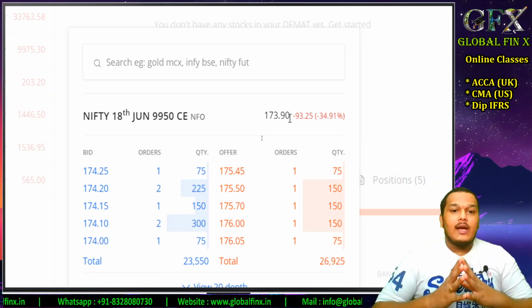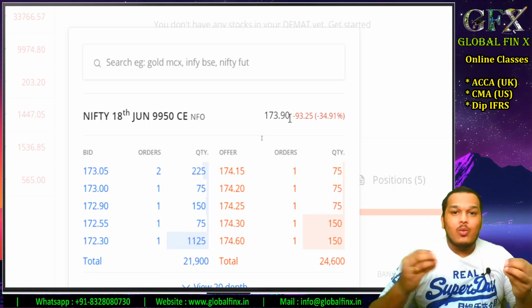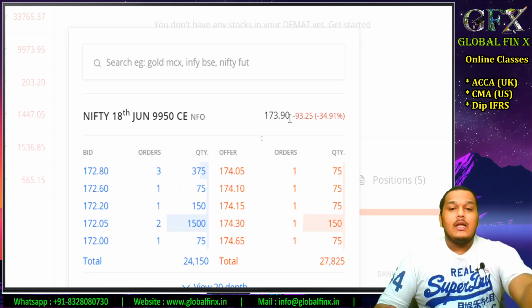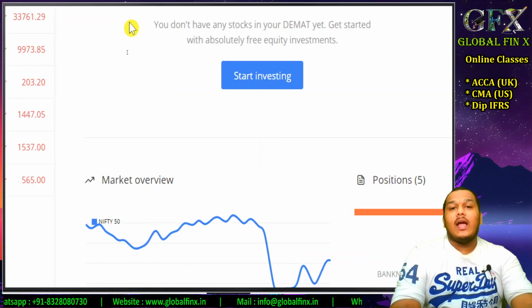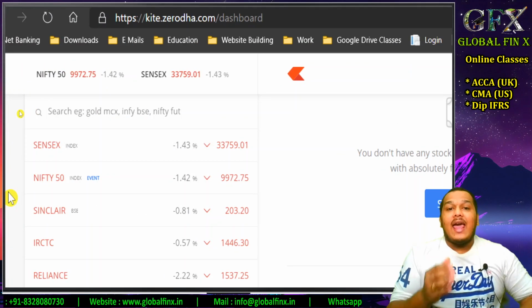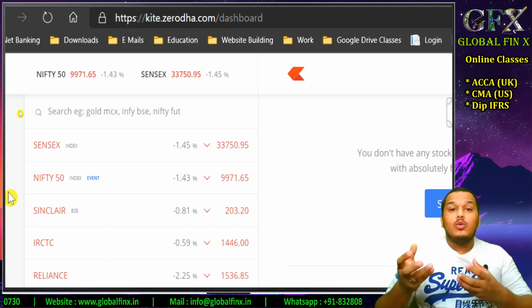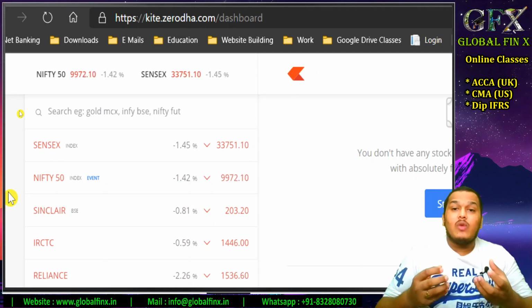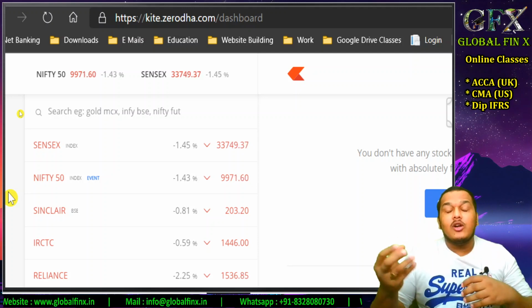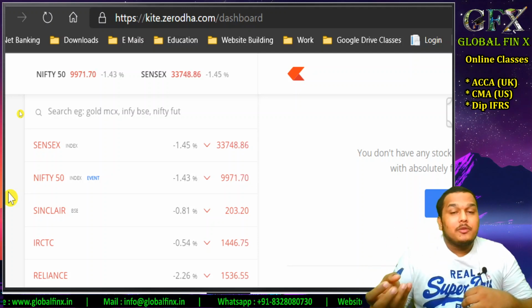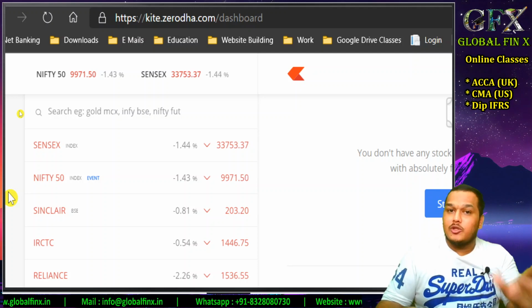I hope you understood the difference between the intrinsic value and the time value of money concept. That is why, if you have an expiry date which is far away, the intrinsic value will not be equal to the option value. The intrinsic value will be much lesser than the option value because time value of money also comes into the picture. Trust me, I am talking about call options, not put options.